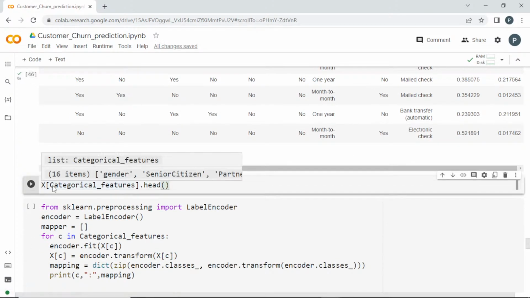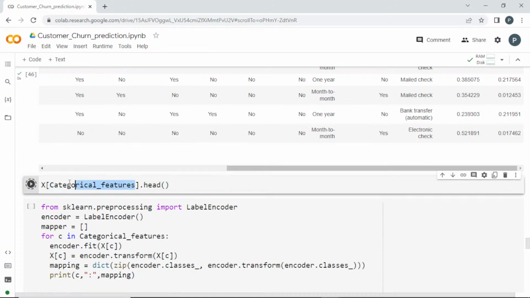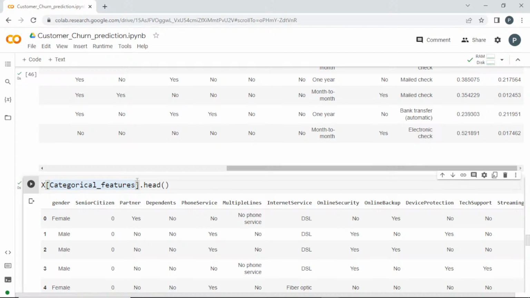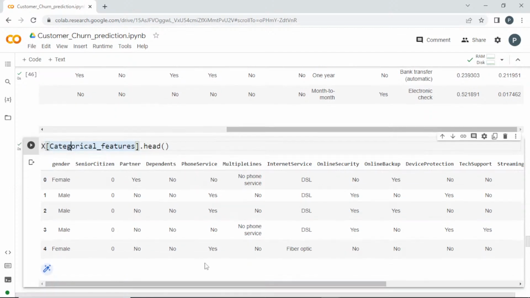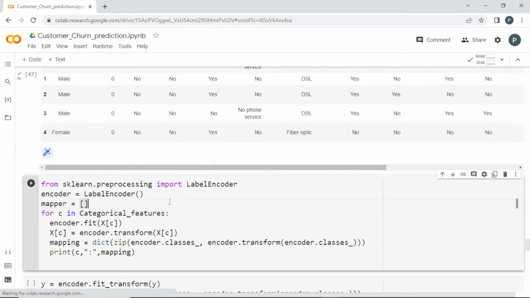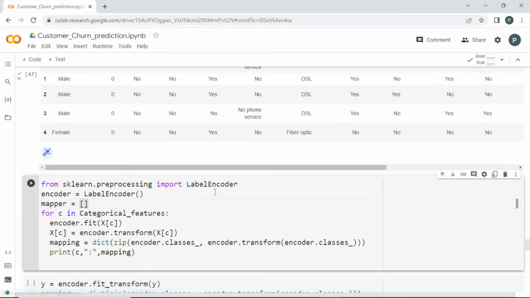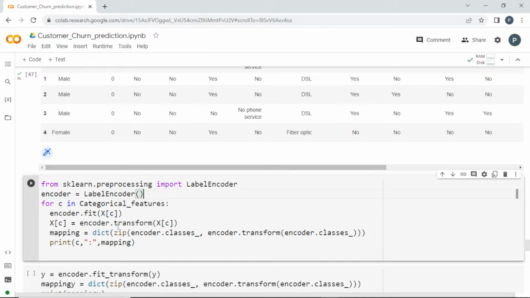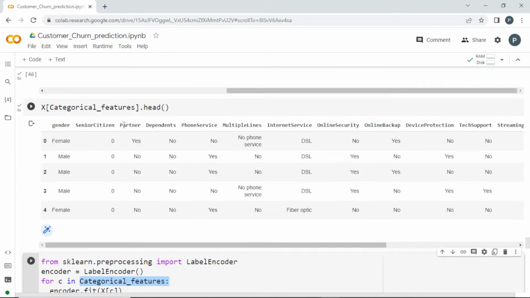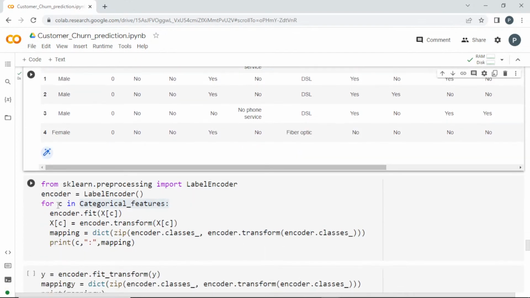Next I'm going to take the categorical features. You remember, guys, we used them just for the visualization, right? I'm just passing them as a filter from X. I'm going to use a label encoder because I want to encode all of these. So from sklearn.preprocessing, import LabelEncoder, and the encoder will be stored here. Now for c in categorical features, these are the column names which we loaded earlier, so it gives me one column name at a time.